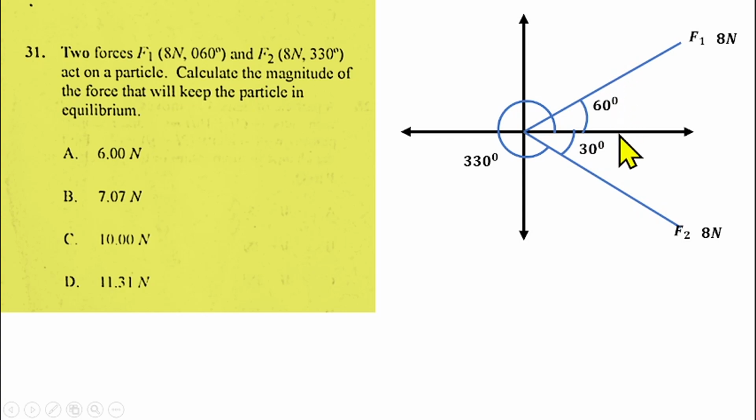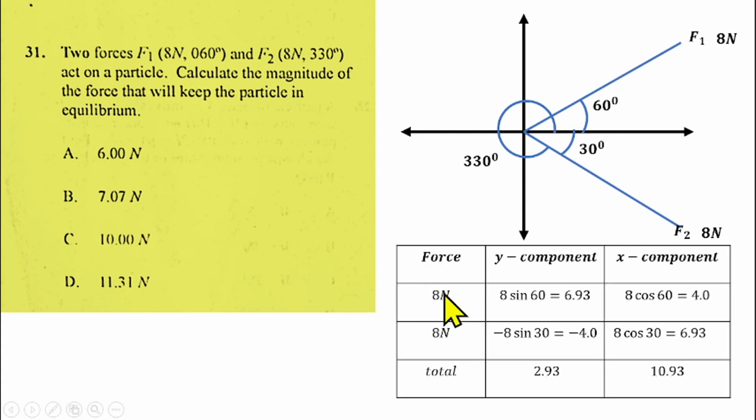So let's see that the forces are 8 Newton and 8 Newton. Then let's see the y component of the first one, which is this one. Because the angle is 60 degrees, the y component of this one will be 8 sine 60. How? Sine is opposite over hypotenuse. This y axis here corresponds to this side here, because this 8 Newton is representing this force here. So opposite over hypotenuse is sine.